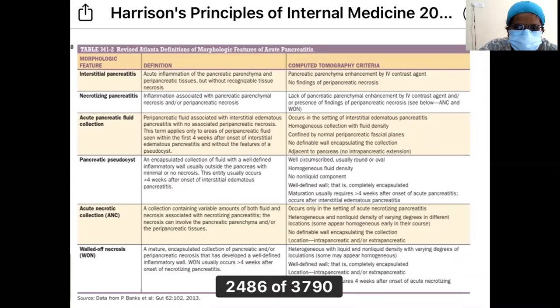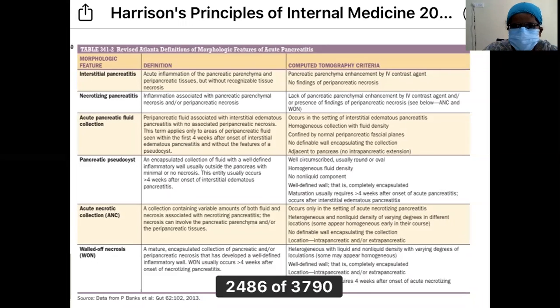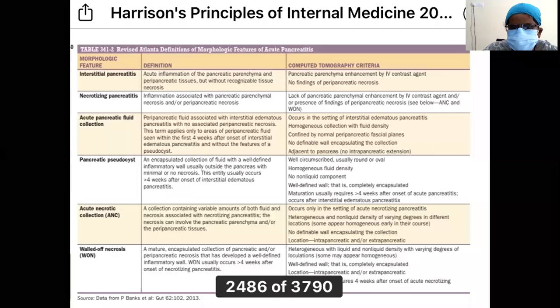When do you call it necrotizing pancreatitis? It is inflammation associated with pancreatic parenchymal necrosis or peripancreatic necrosis. Here the key point is that there is necrosis, so you call it necrotizing pancreatitis. What do you see in the CT? Lack of pancreatic parenchymal enhancement by IV contrast, or presence of findings of peripancreatic necrosis. What is acute pancreatic fluid collection? This table you can actually get in your Harrison.